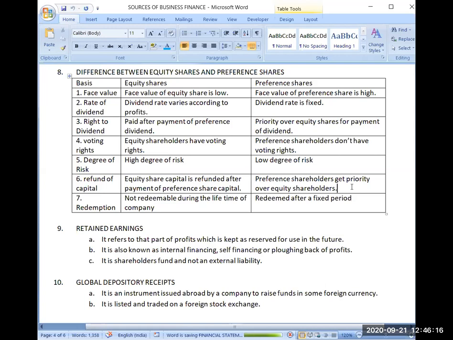Preference share capital is rupees 80, so I will pay it back. Out of the 100 rupees I have now, I will pay back 80 rupees to the preference share capital. Now, how much amount is left with me after payment of preference share capital? Yes, very good.